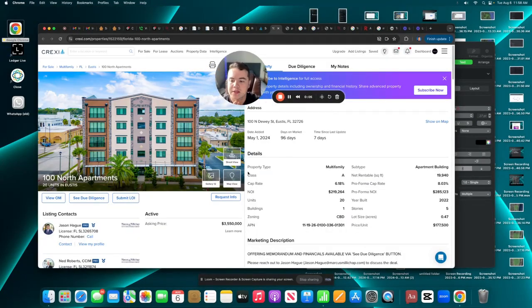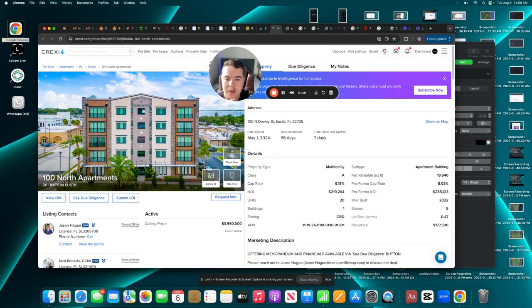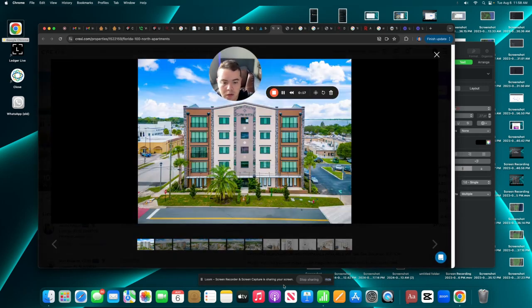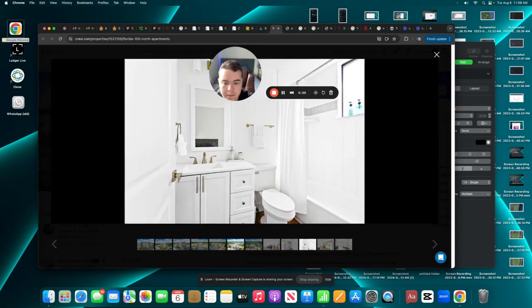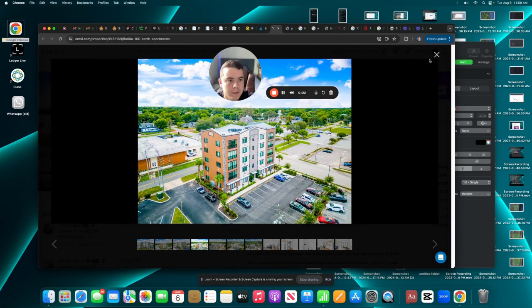All right, so I'm going to give you an example of the distressed multifamily loans kind of on the market and available right now. So here we have this 20-unit property, new construction, just built 2022. It looks great. But here's what I'm talking about.